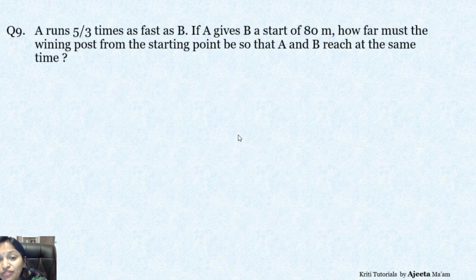A runs 5 by 3 times as fast as B. Okay. A gives B a start of 80 meters.